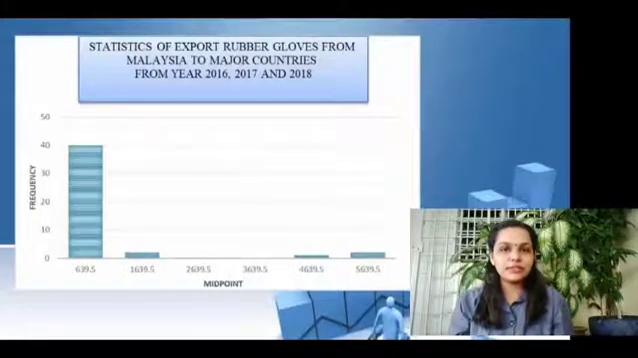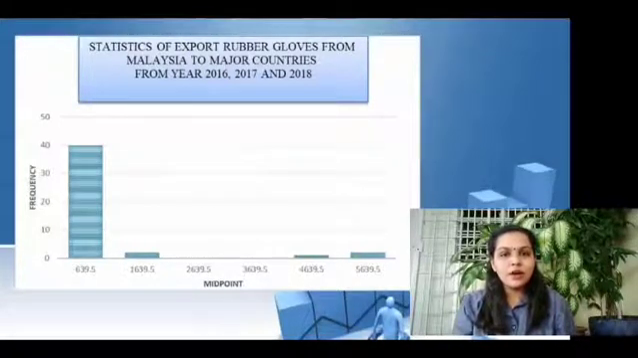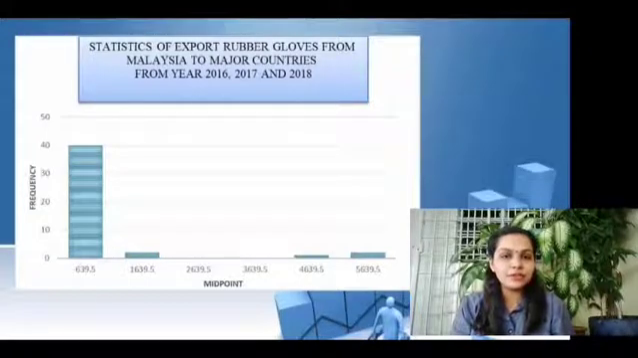The slide shown is a histogram graph of statistics of export rubber gloves from Malaysia to major countries from year 2016, 2017 and 2018, which describes a data set numerically with horizontal scale of midpoint and vertical scale of frequency. It shows that midpoint of 639.5 was the highest with a frequency of 40 and the lowest midpoints are 269.5 and 369.5 with a frequency of 0 respectively.